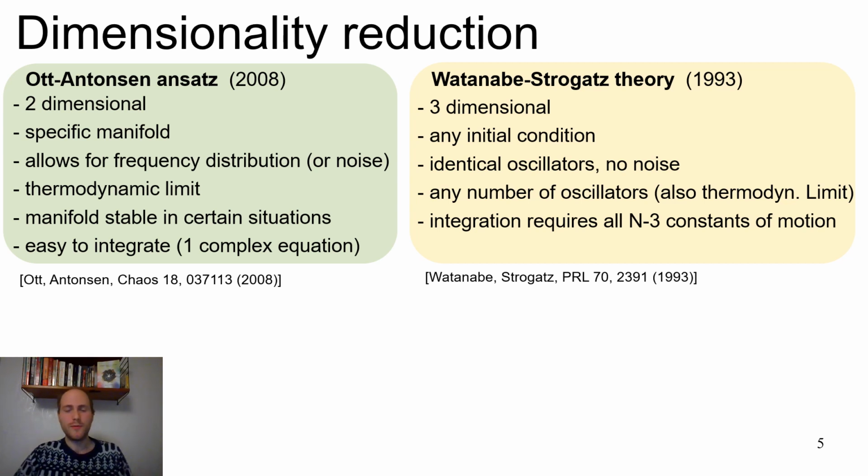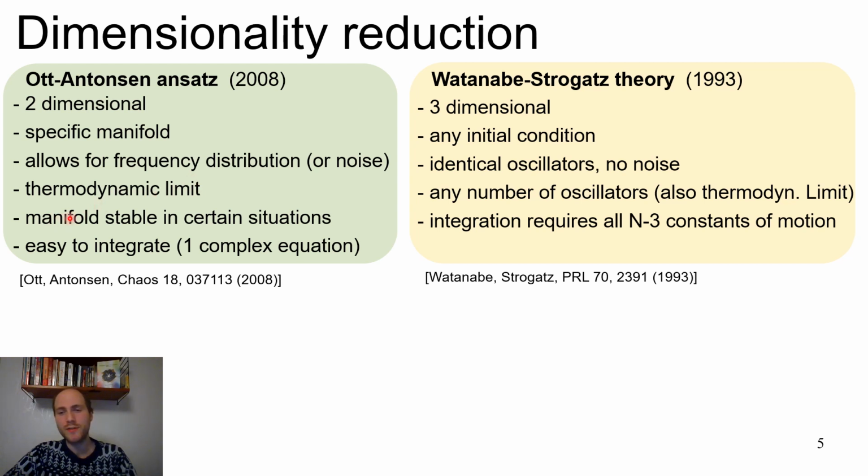So let's first review the known dimensionality reduction techniques that were used. Probably the most famous is now the Antonsen ansatz. It describes a two-dimensional invariant manifold, but it's a specific manifold. So one has to start on this manifold for the evolution to be exact, otherwise just an approximation. It allows for a frequency distribution, or also noise, and it's valid in the thermodynamic limit.